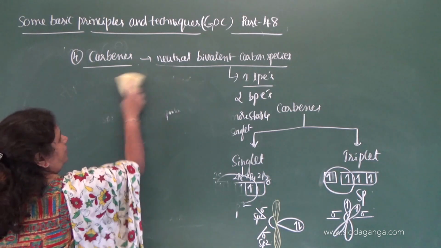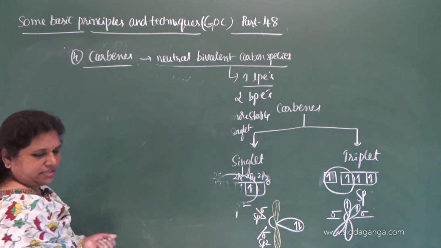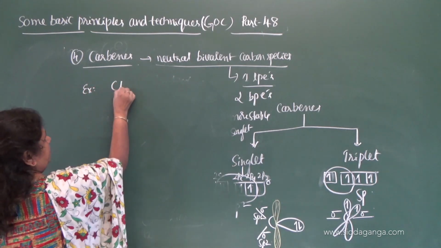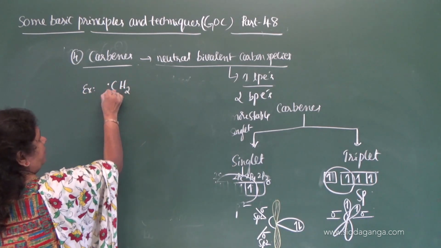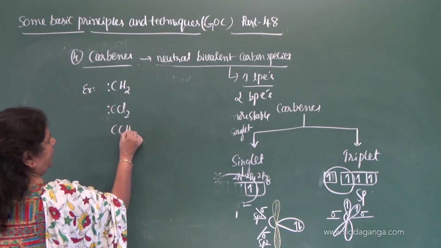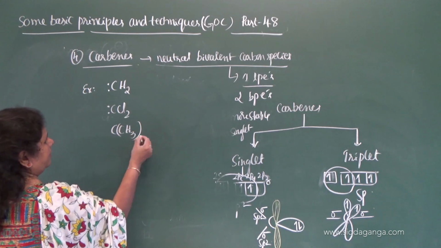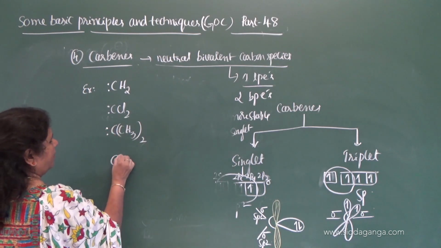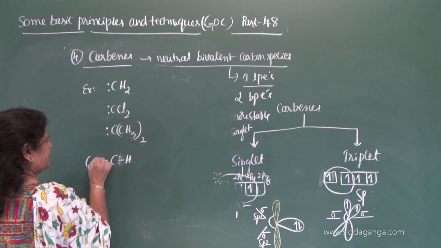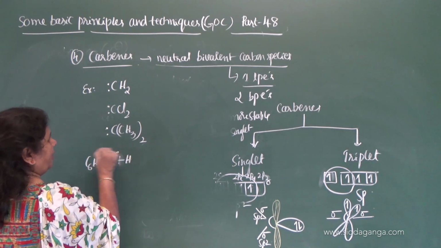Let me give examples here for carbenes. Example: methylene carbene, dichloromethylene carbene, dimethyl carbene, and C6H5 phenyl carbene.